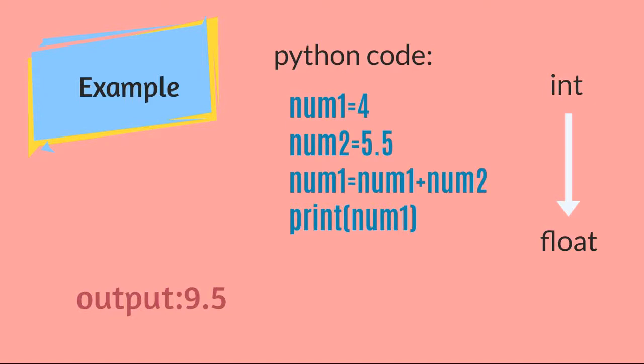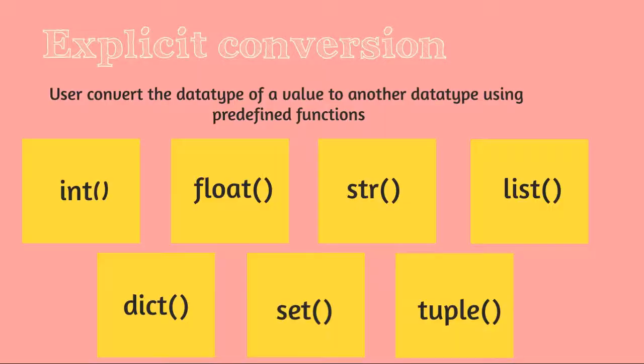It is called an implicit conversion because the program itself is converting to another data type without giving any special external predefined function. Now let's see about the explicit conversion. In this conversion, the user converts the data type of one value to another data type using some predefined function.